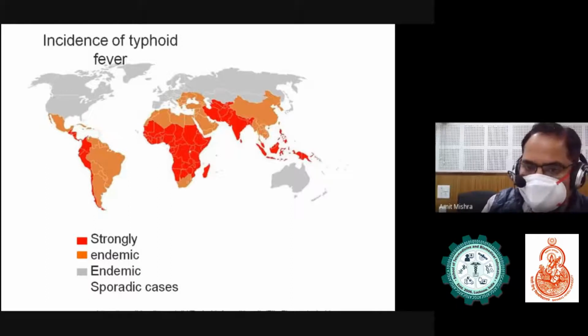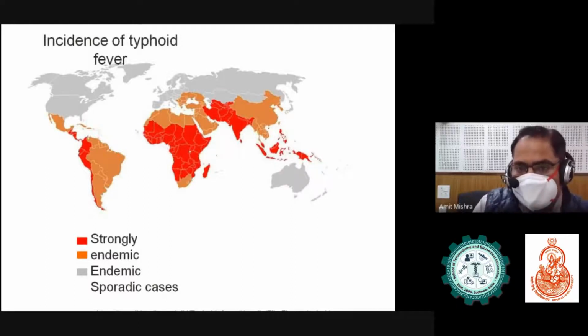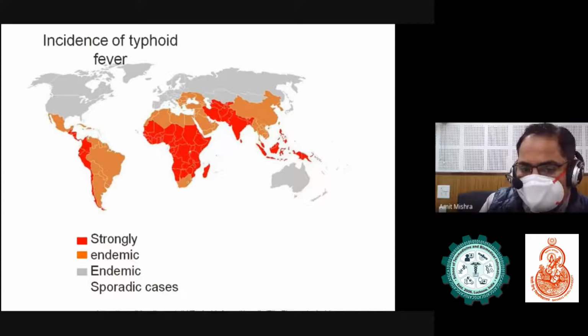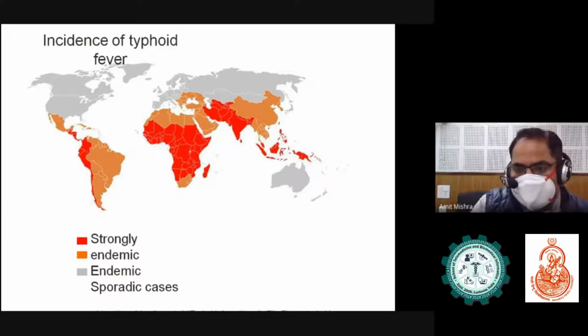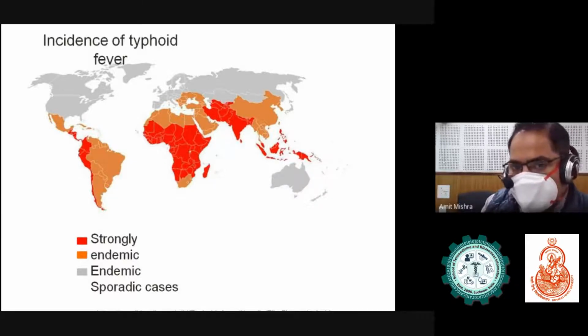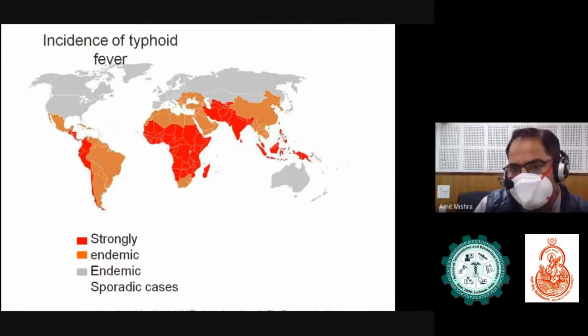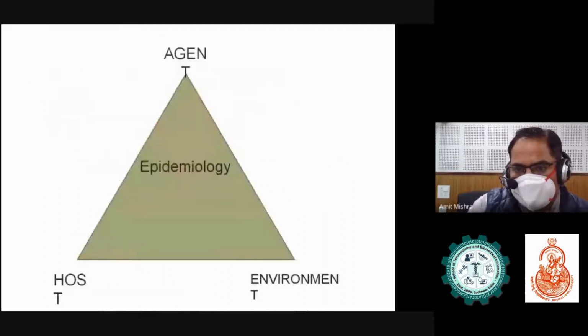You can see the areas which are strongly endemic and those with sporadic cases. The strongly endemic areas are India, Southeast Asia, African countries, some Latin American countries, and some parts of Australia and New Zealand. This is a diagram showing the epidemiology: agent, host, and environment.